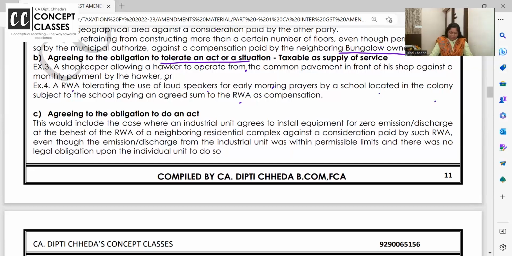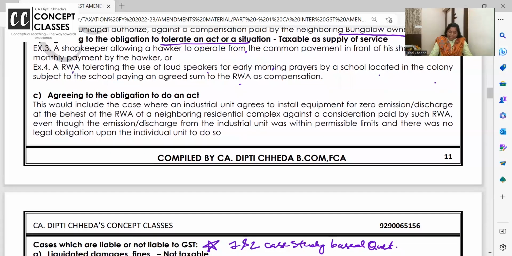Yes. Let us see an example. This would include a case where an industrial unit agrees to install equipment for zero emission on behalf of the RWA of a neighboring residential complex, against the consideration paid by the RWA. The Resident Welfare Association is saying, okay, industry next to us, we will pay you money. But please install an energy saving device so that the pollution from your factory does not cause disturbance to us residents.